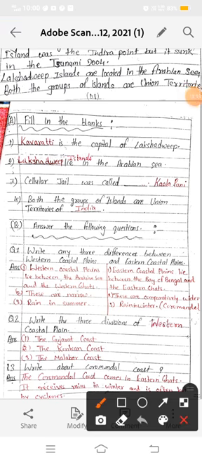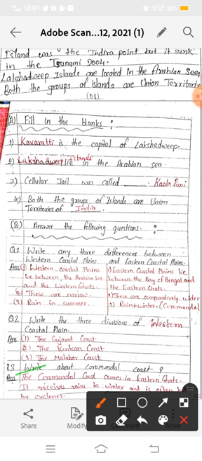See what is here: write about the Coromandel coast. I have explained to you that the Coromandel coast lies along the Eastern Ghats. If this answer comes for 1 mark, you can write that the Coromandel coast lies along the Eastern Ghats, or that the Coromandel coast receives rainfall in winter.